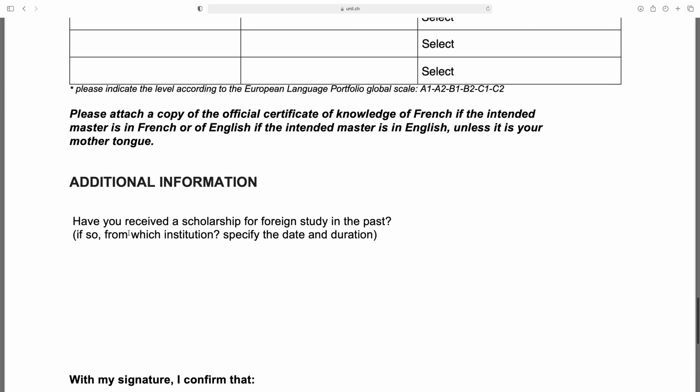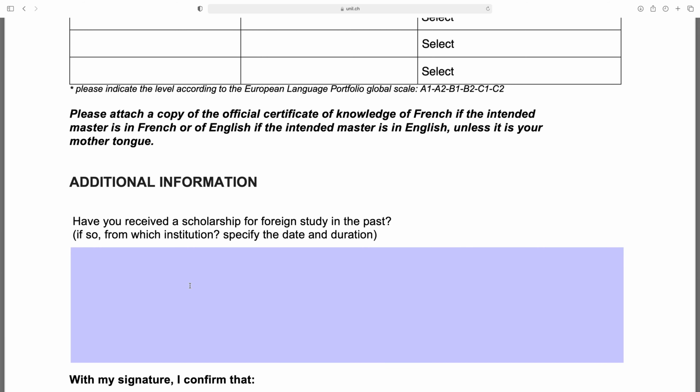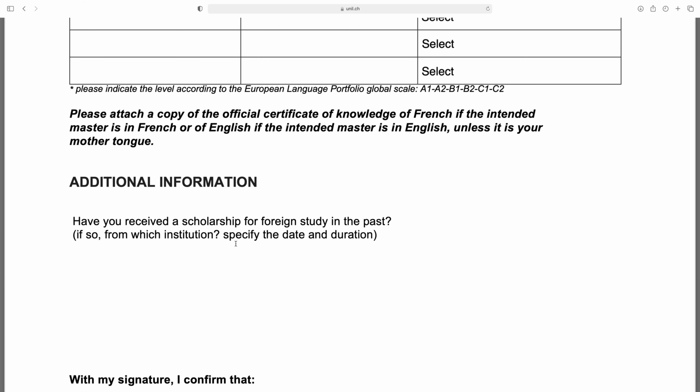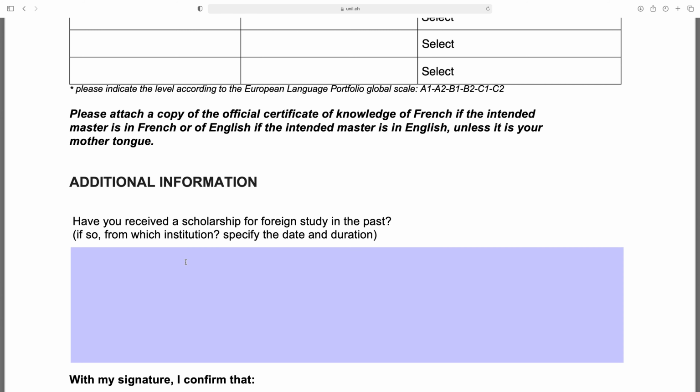Additional information: have you received a scholarship for foreign study in the past? So if you received any scholarship in the past from foreign countries, then here write yes or no. If so, from which institution, specify the date and duration. So if yes, then give the name of institution and date and duration.